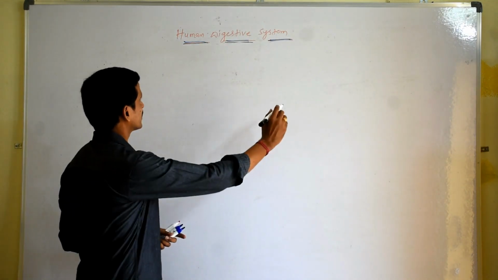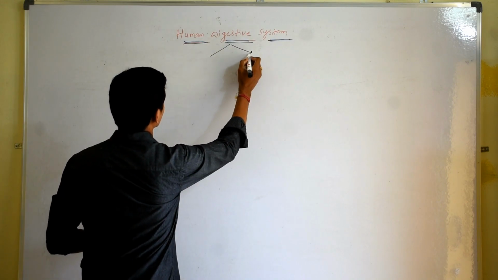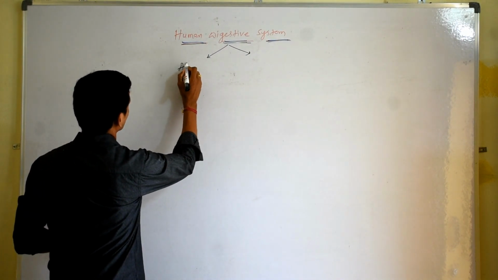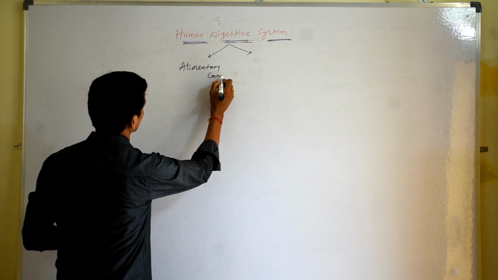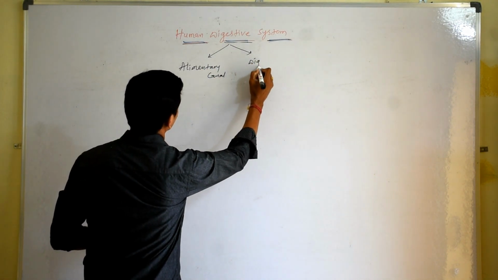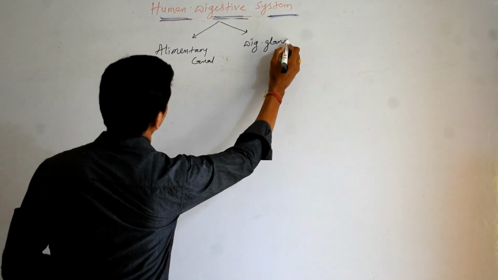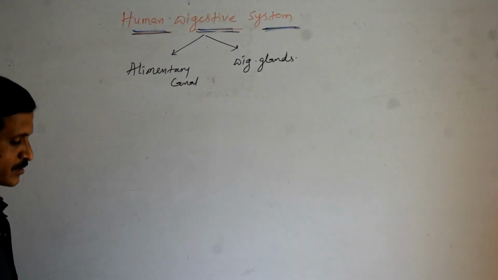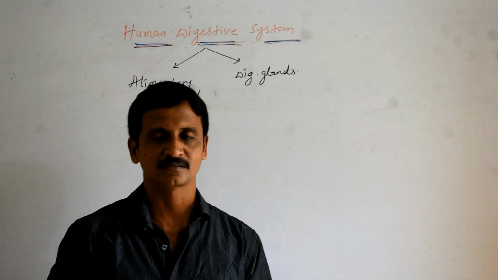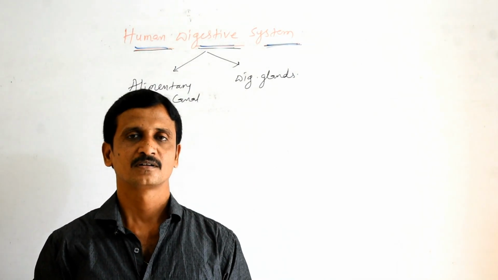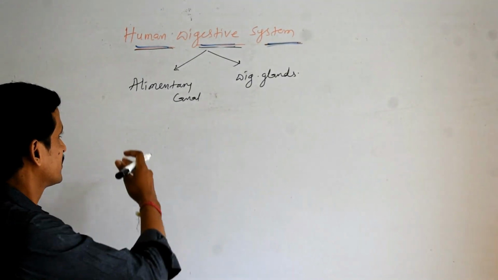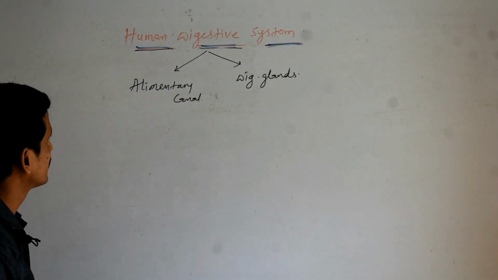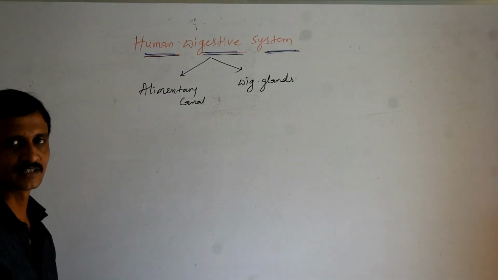So human digestive system consists of alimentary canal and digestive glands. So in part 1 we are going to discuss about the structure of alimentary canal. So before I start the structure of alimentary canal, we will see the definition of digestion.